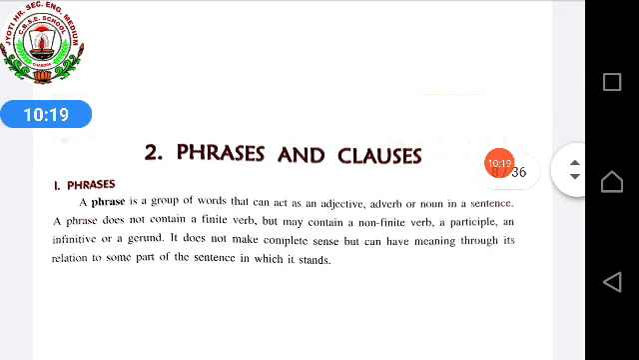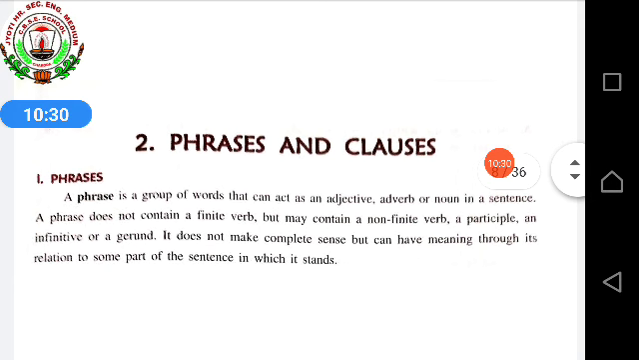See, in your book, page number 11, this definition of phrases and clauses is given. This is from your book. Page number 11, Lesson 2, phrases and clauses. First, phrases. A phrase is a group of words that can act as an adjective, adverb, or noun in a sentence. A phrase does not contain a finite verb but may contain a non-finite verb. What are the non-finite verbs? A participle, an infinitive, or a gerund.